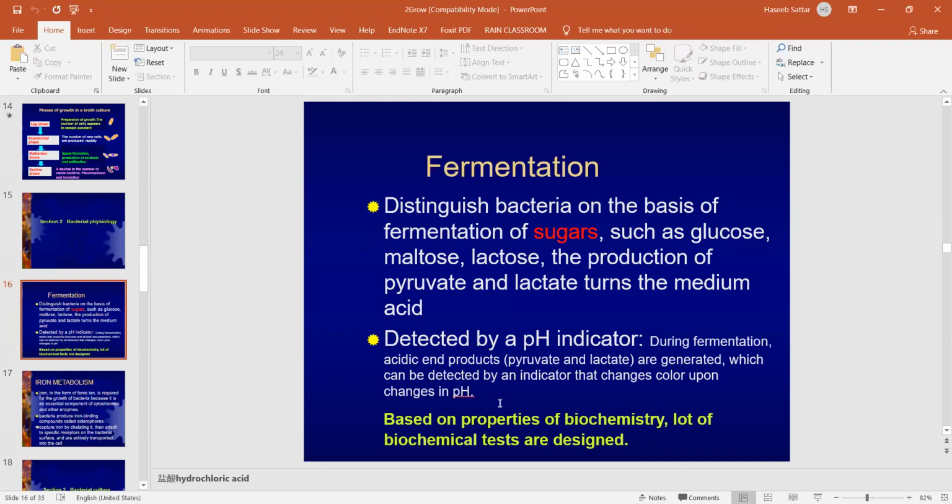By detecting the pH change, we can identify whether the bacteria is aerobic or anaerobic. So we have different biochemical reactions, as well as chemicals which detect the pH change when we grow the bacteria in the laboratory.